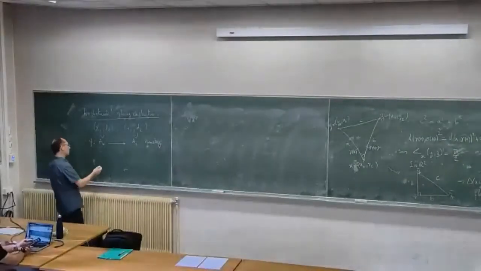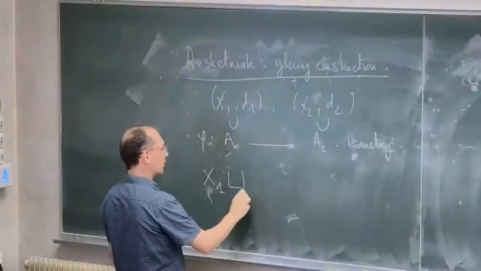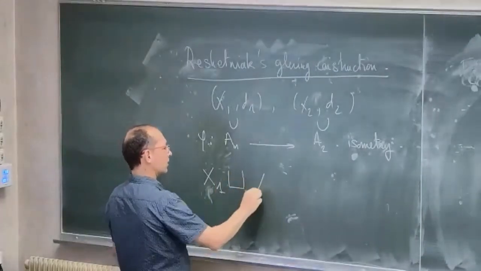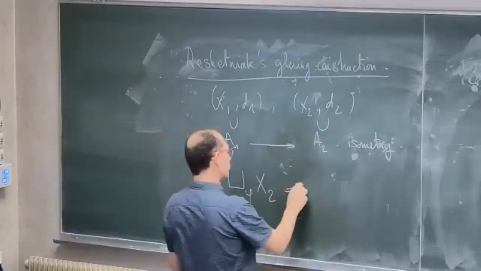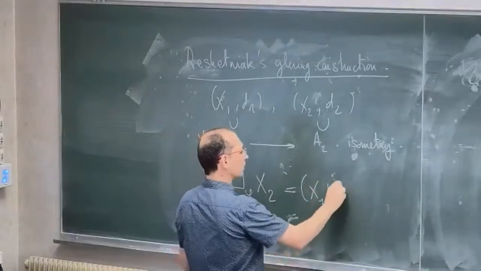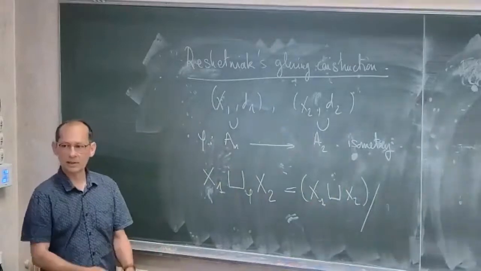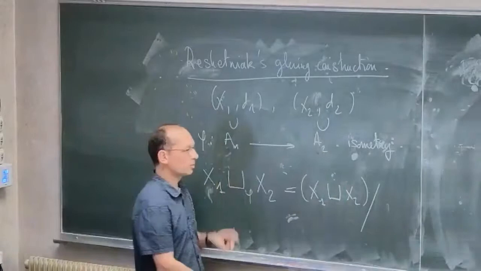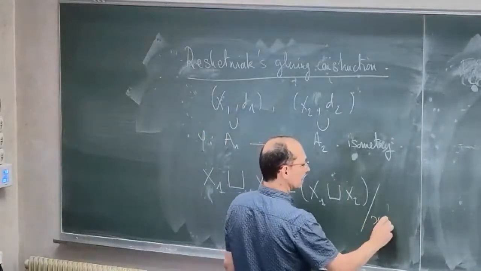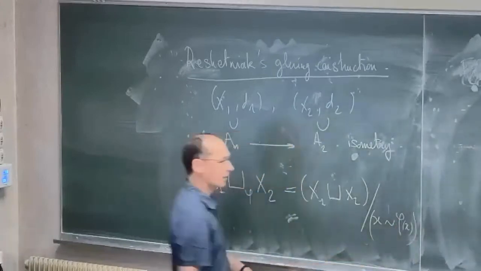Right, and I'm doing a gluing. This is just the disjoint union of X1 and X2, and I quotient this union by identifying points in A1 with their images in A2 by the isometry phi. So x is equivalent to phi of x, right?